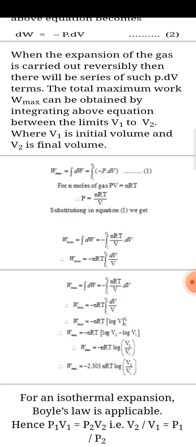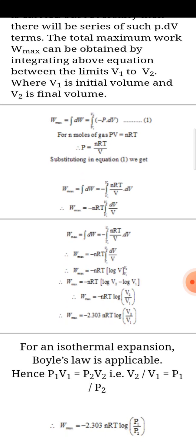See equation number 1. For n moles of gas, PV is equal to nRT. This is the ideal gas equation. So P is equal to nRT upon V. If we substitute this P value in equation 1, we get W maximum is equal to minus nRT times the integral with limits V1 to V2 of dV upon V. After solving this equation, finally you get W max, the maximum work done, is equal to minus nRT log V2 upon V1.